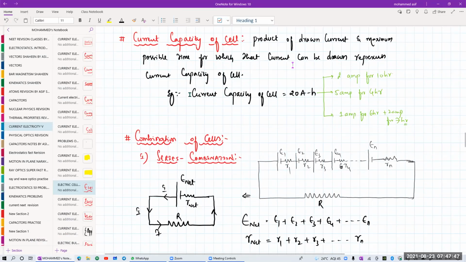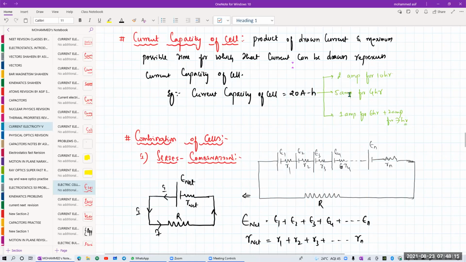See here, suppose the current capacity of the cell is 20 ampere hour. That means 2 amperes for 10 hours. Suppose it is 20 ampere hour. That means 2 amperes for how many hours? 10 hours can I use. Or else I can use 5 amperes for 4 hours. Isn't it? Because if it is 20 ampere hour, I can use it for 4 hours.